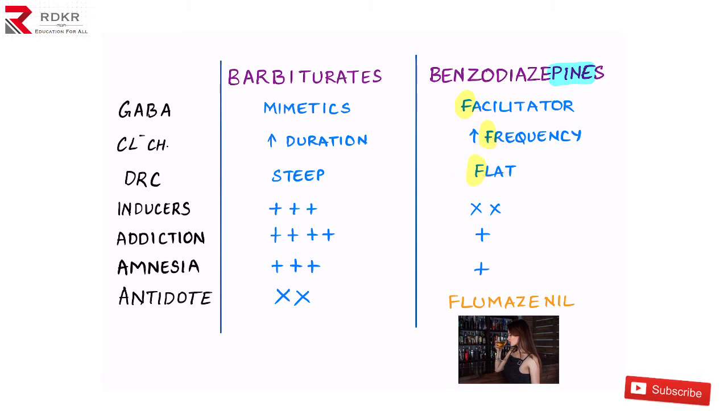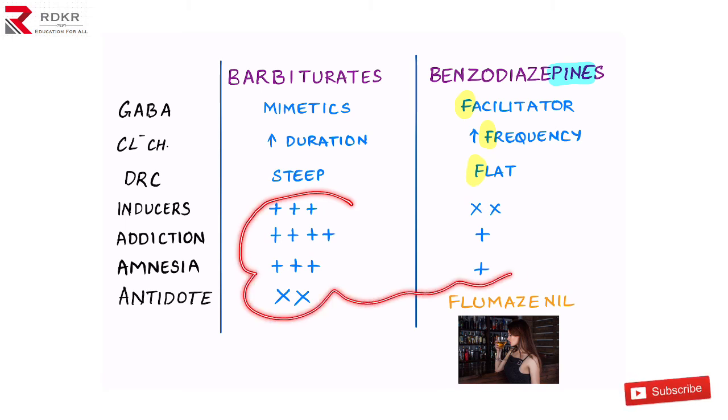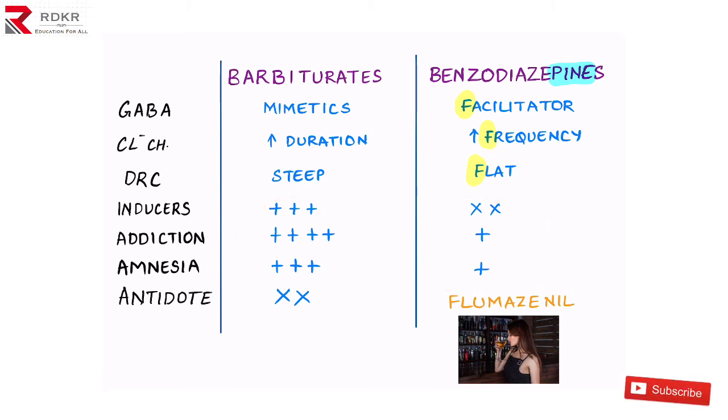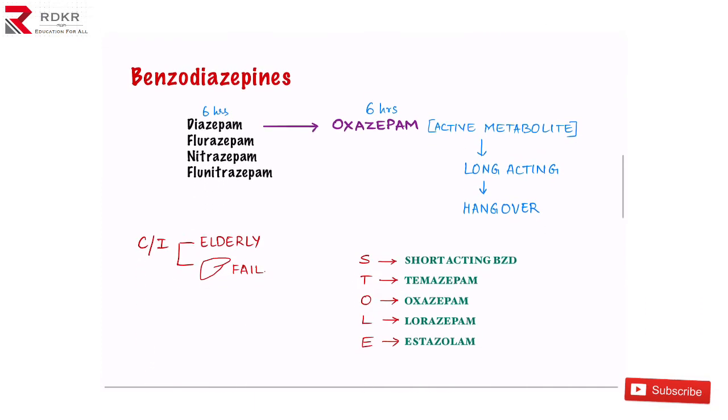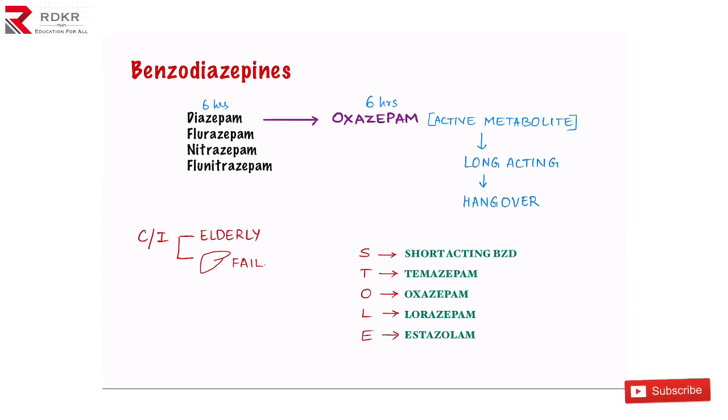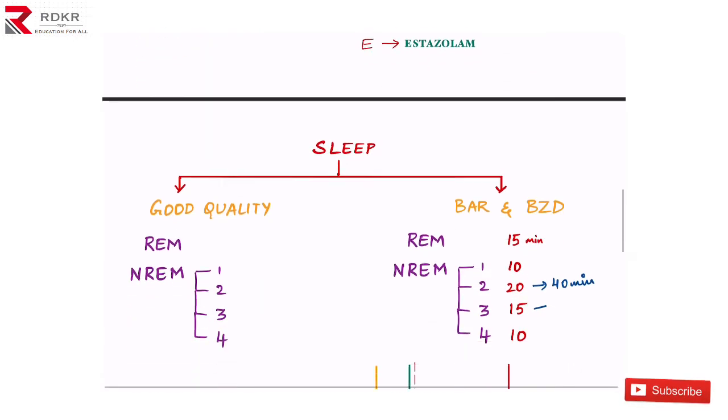And a few important points you have to remember regarding these also. The main point is that the antidote of benzodiazepine is flumazenil. This same antidote we can give for non-benzodiazepine drugs also, the Z group of drugs. And regarding the benzodiazepines, the major side effects are that they are long acting and they have hangover, and you cannot give them in liver failure patients. That's why we found these newer groups of drugs, the Z drugs. You can remember that with that mnemonic.